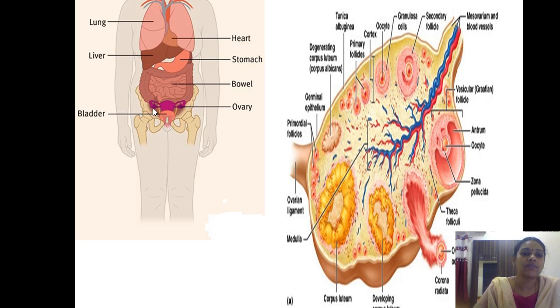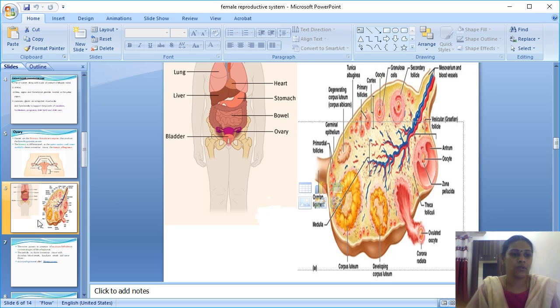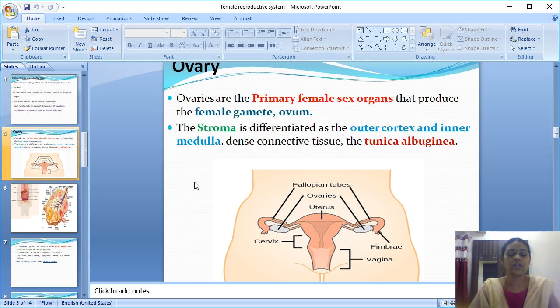Inside the middle of the pelvic bone, your uterus along with the uterine tube or fallopian tube, ovary, cervix, and vagina are all located. So this is the common location in the female body. Now we are moving on to the uterus part. This is the uterus. It has an inverted pear-shaped appearance.